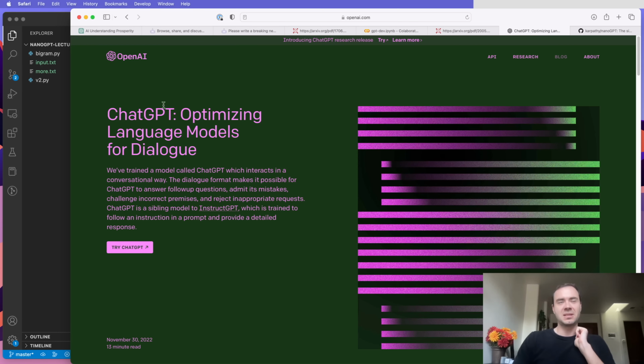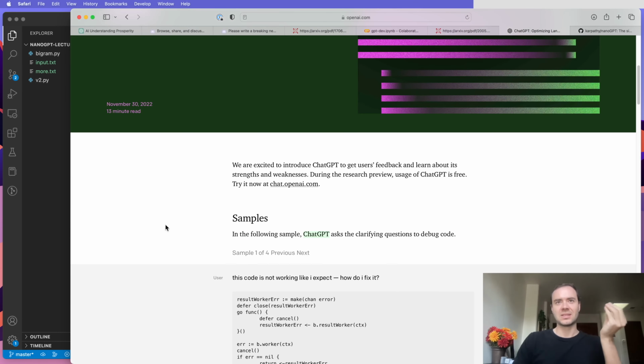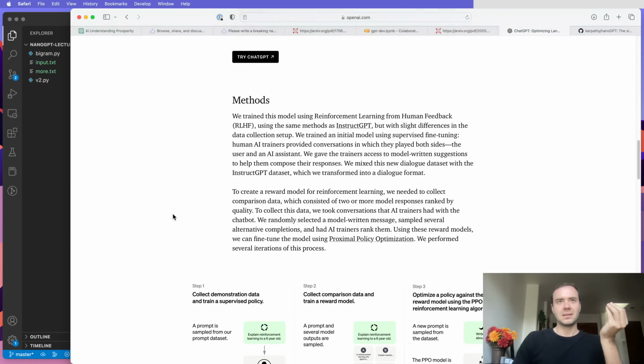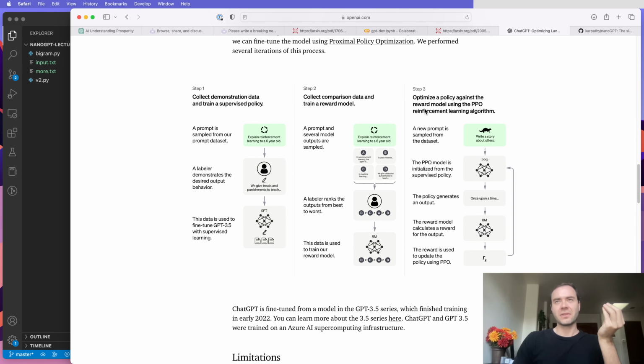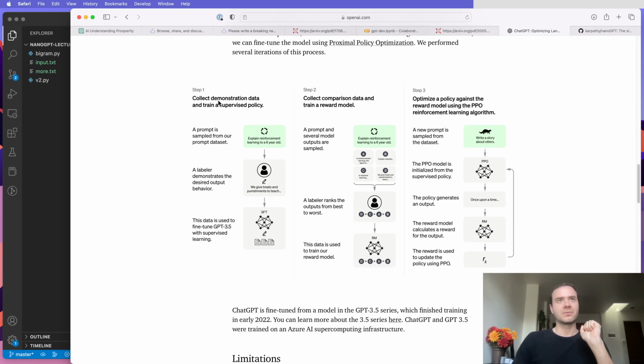And so this ChatGPT blog post from OpenAI talks a little bit about how this stage is achieved. There's roughly 3 steps to this stage. What they do here is they start to collect training data that looks specifically like what an assistant would do. So they are documents that have the format where the question is on top and then an answer is below. And they have a large number of these, but probably not on the order of the internet. This is probably on the order of maybe thousands of examples. And so they then fine-tune the model to basically only focus on documents that look like that.